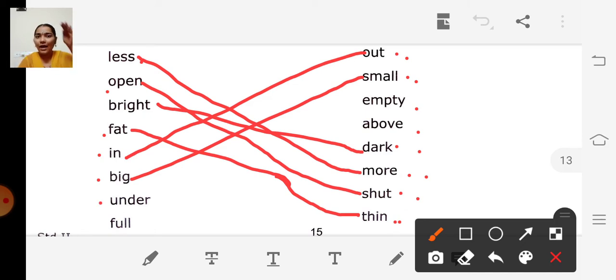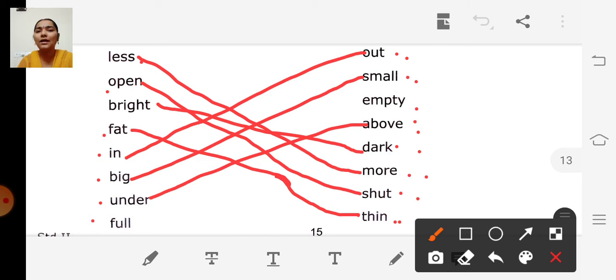What is the opposite of under? Above. Imagine that this is the table. This is under and this one is above. And where is above? Here. So we can match under, above.